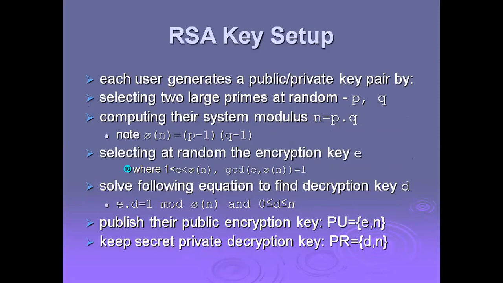Now, RSA key setup. Each user generates a public/private key pair by selecting two large primes at random. Here we select two large prime numbers, p and q, and compute their system modulus n equal to p times q.